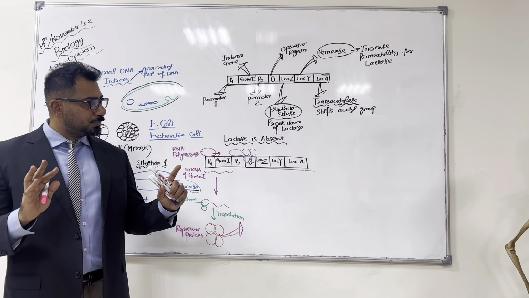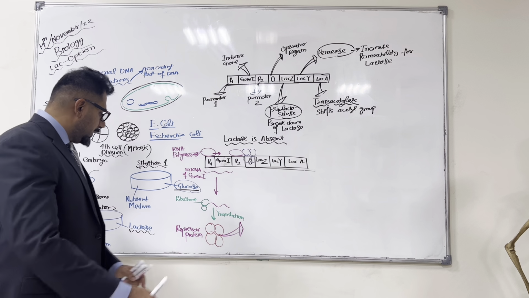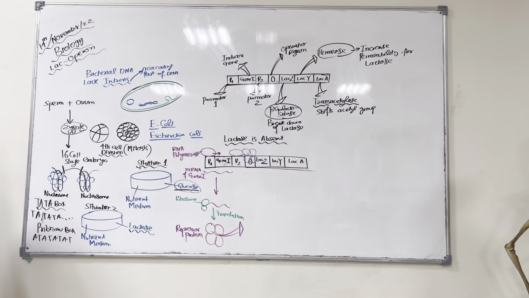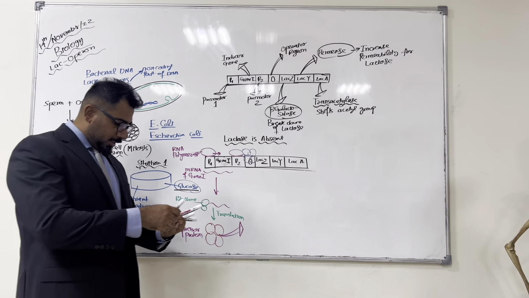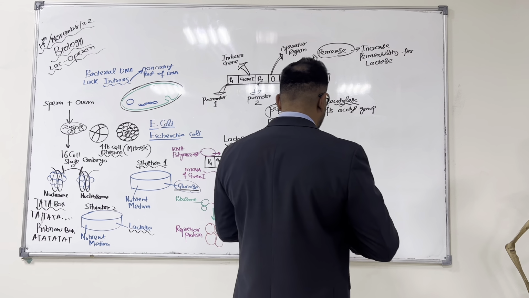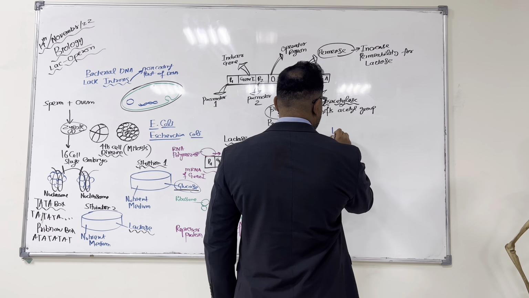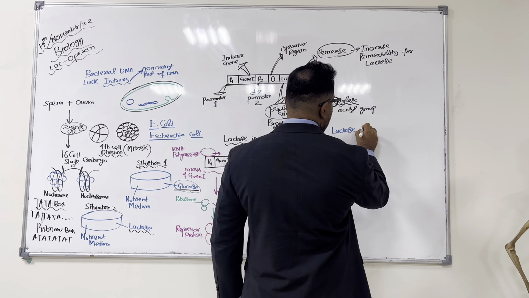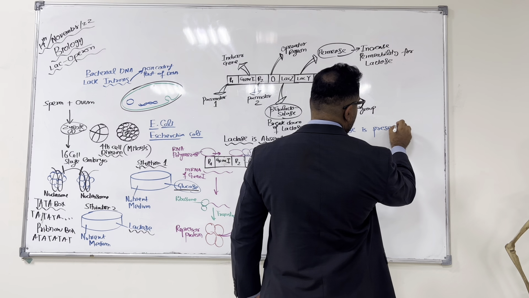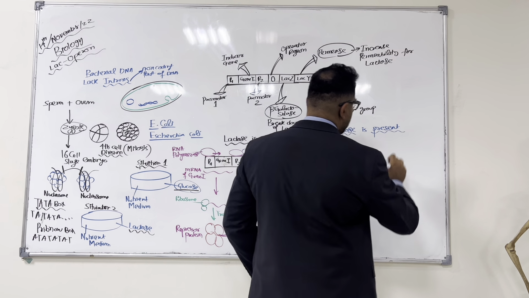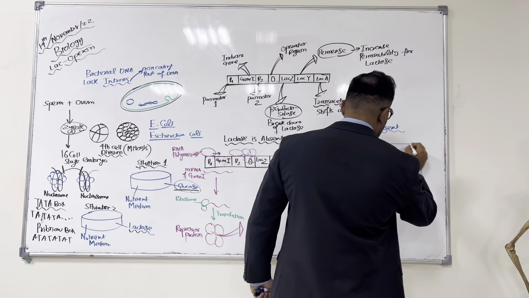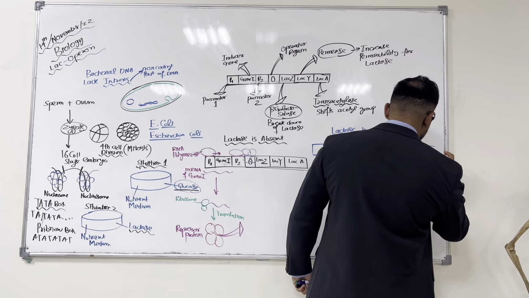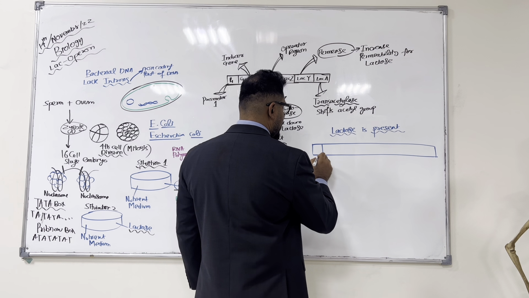Understood everyone till here? Now, we are going to discuss situation 2, when the lactose is present in the nutrient medium. Now, let's suppose that lactose is present. Again, I'm going to draw the whole Lac Operon. What is this?